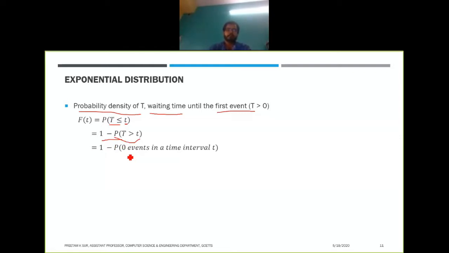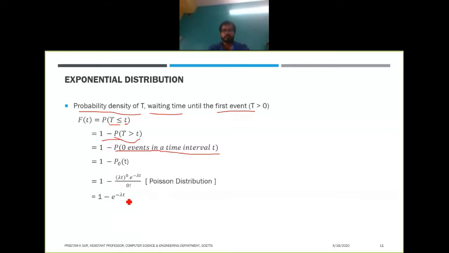This gets into the Poisson distribution, and as per its definition, it will be 1 minus p0 of t, that is 1 minus (lambda t) to the power 0 into e to the power minus lambda t by 0 factorial. If you simplify it, you get 1 minus e to the power minus lambda t.